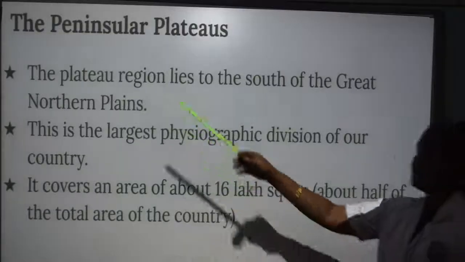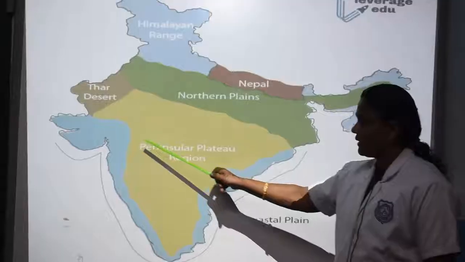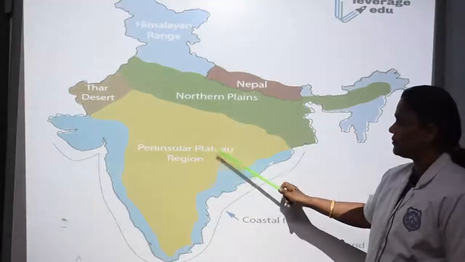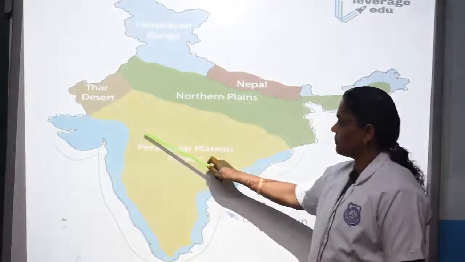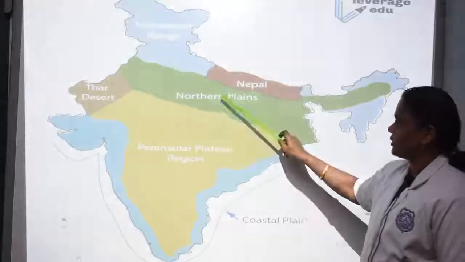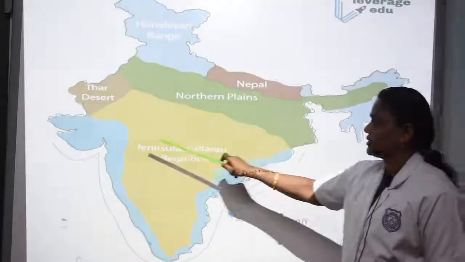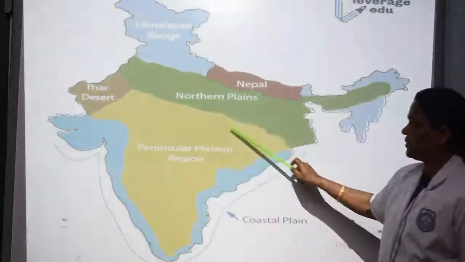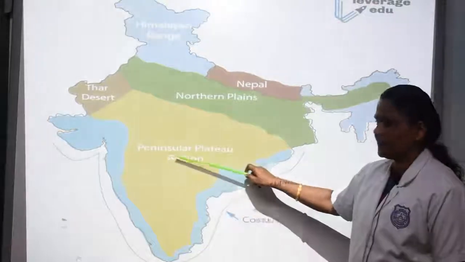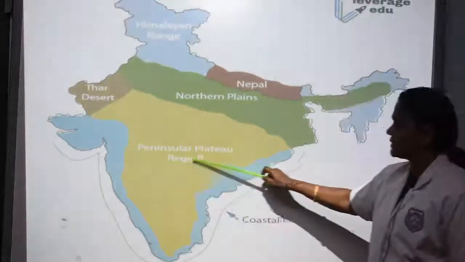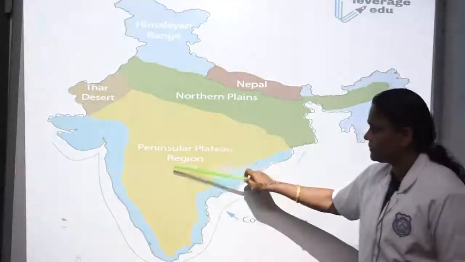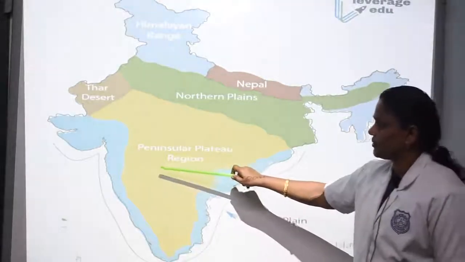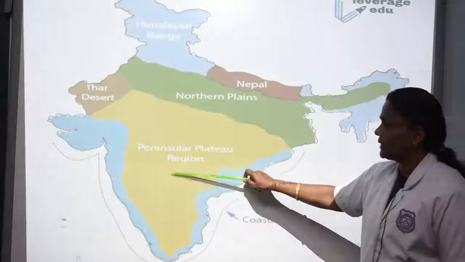Next topic is the peninsular plateaus. Let's see the peninsular plateau in the map. Peninsular plateau lies to the south of the Northern Mountains. It is the largest physiographical division of our country. It covers an area of 16 lakh square kilometers. It is also known as the Old Rocky region.